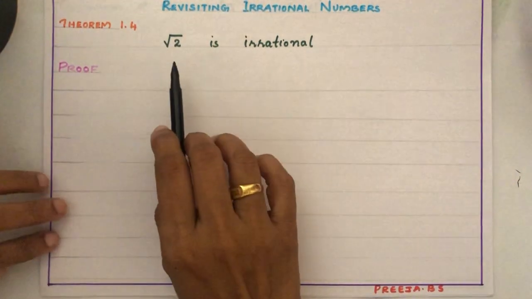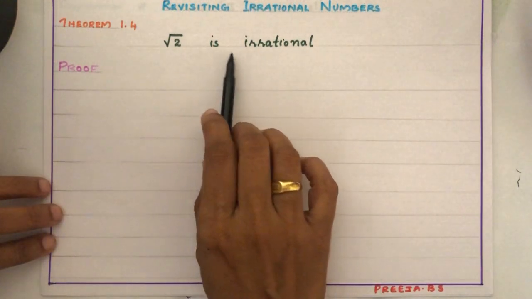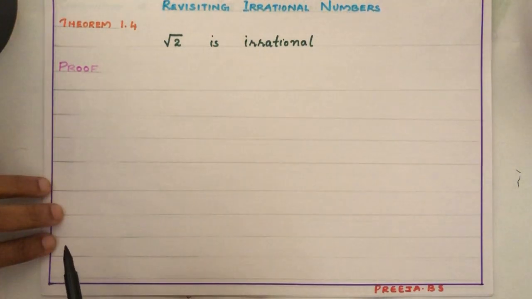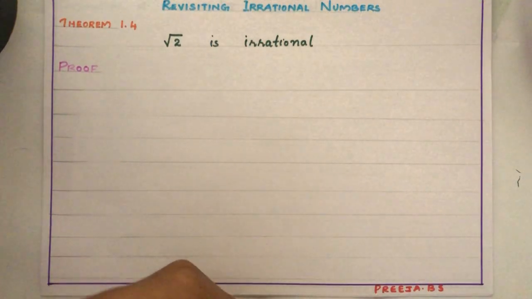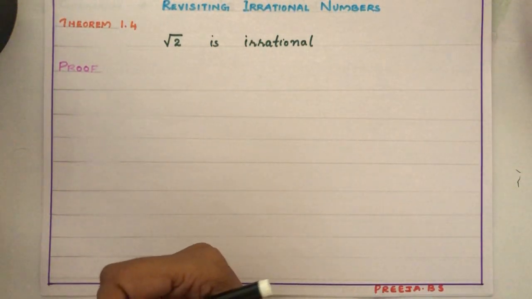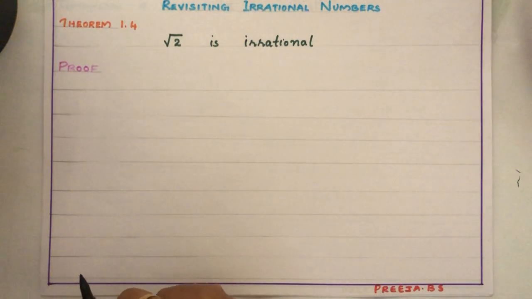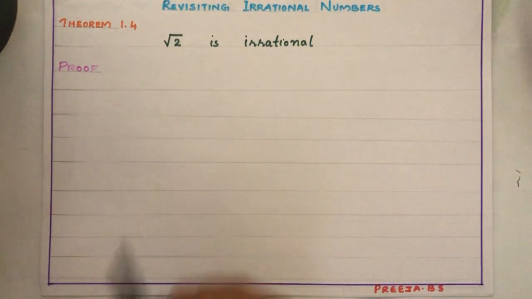So here what is to be proved? Root 2 is irrational. So what we can argue? We can argue root 2 is not irrational. If root 2 is not irrational, what we can say? Root 2 is rational.